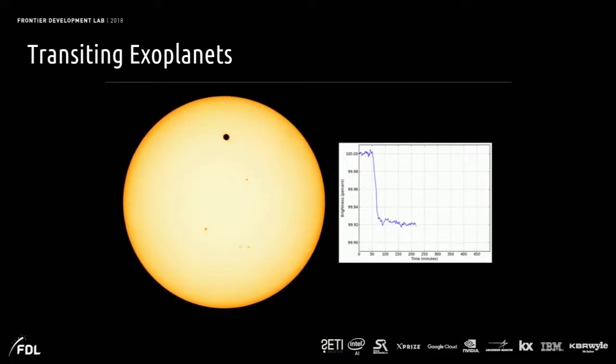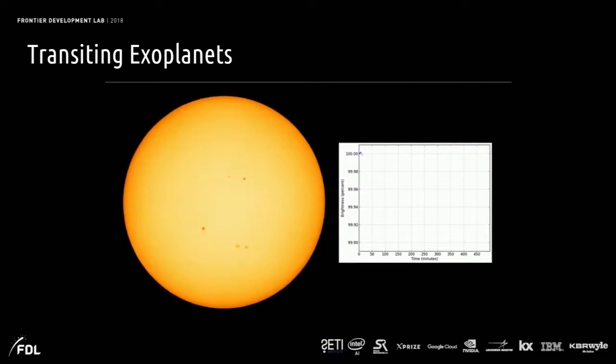So if we happen to be looking at a planetary system where the orbit of that planet aligns to bring it in front of its star, we don't get to see this on the left. This is the transit of Venus in 2012. We see the thing on the right. This is called a light curve, and we see the planet blocking the light from that star once every orbit of that planet. And this signal is pretty unique, and we can use it to identify the size of the planet and how far it is from its star.